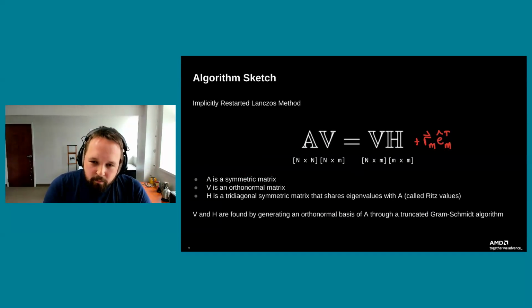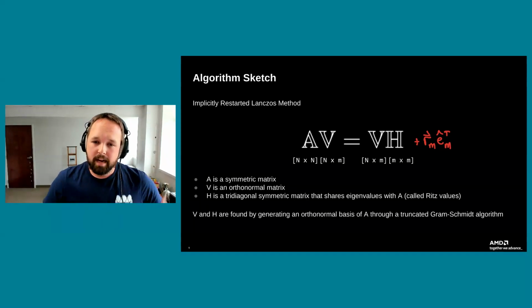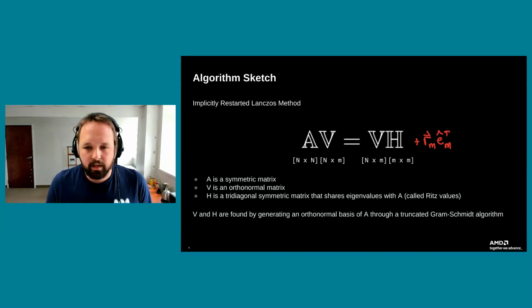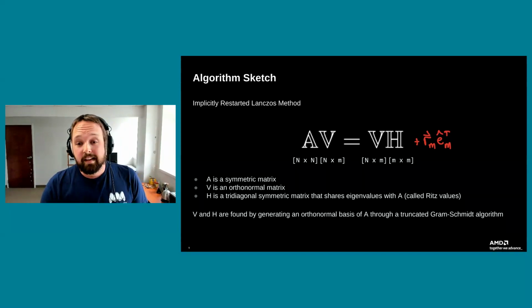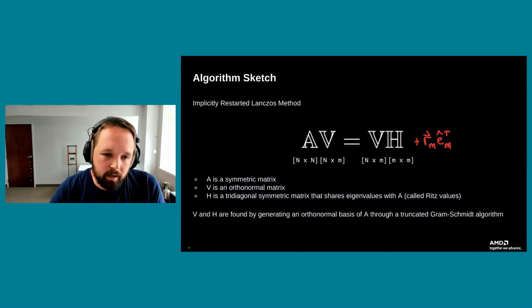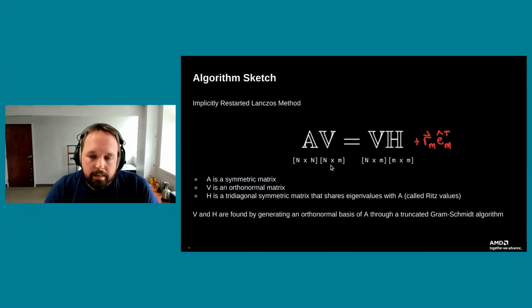Now, if you've done work in this area, you may be familiar with this, but I'll try my best to give you a high-level overview of how this method works for calculating only a subset of eigenvectors and eigenvalues. Because when we get to our benchmarks, you'll have a better understanding of what we're actually running. What we did implement in PyTorch was a matrix-free implementation of the implicitly restarted Lanczos method.